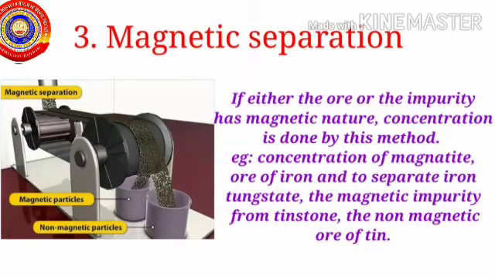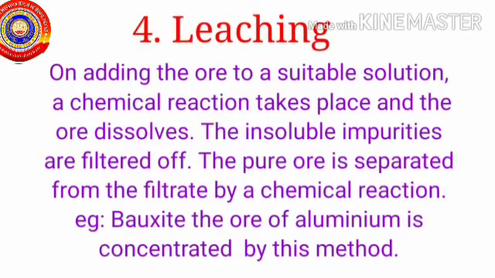In magnetic separation, either the ore or the impurity is magnetic in nature. Magnetite, the ore of iron, is usually concentrated by this method. And the last one is leaching. Leaching is a chemical process in which the ore dissolves in a suitable solvent. Bauxite, the ore of aluminium, is concentrated by this method.